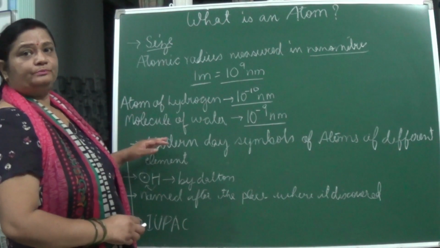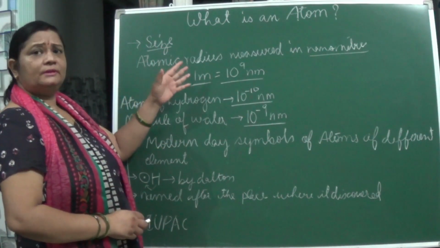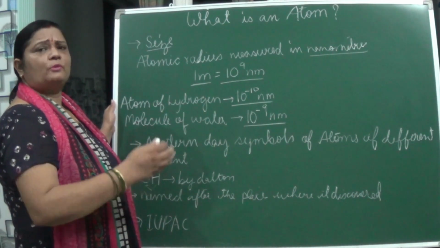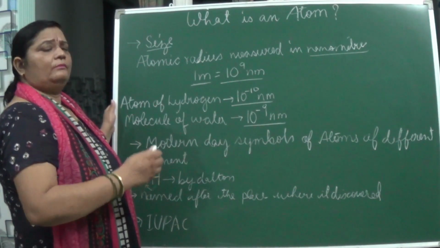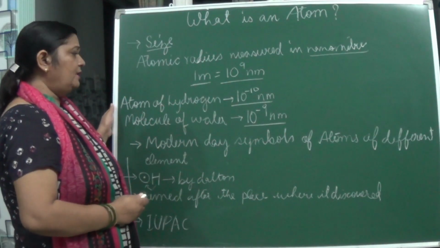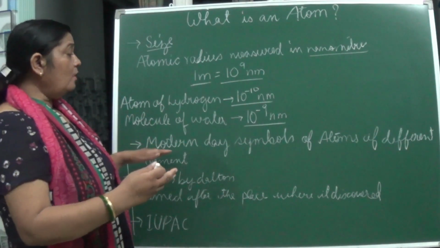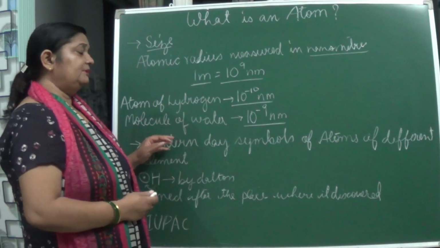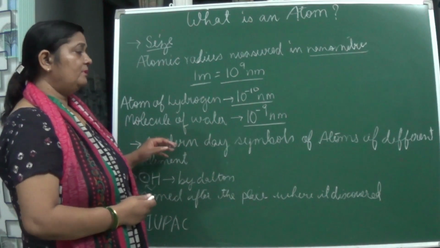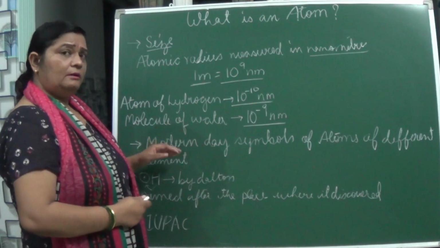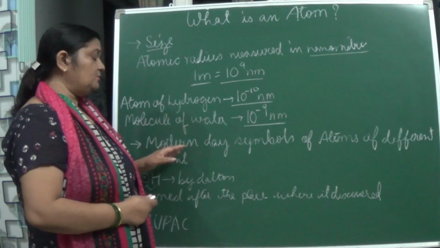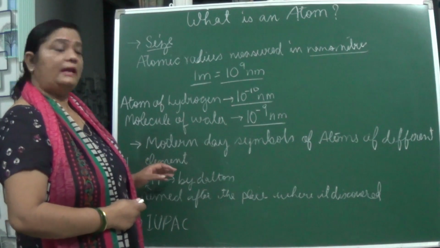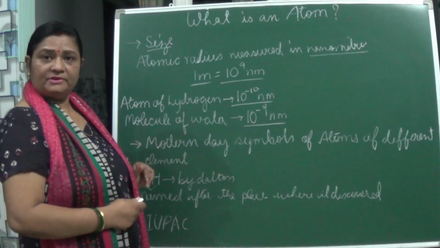Now, these atoms represent different elements actually, isn't it? Atom of sodium, atom of magnesium. So, right now we know about the symbols. Yes, the symbol of sodium atom is Na, of magnesium it is Mg. But was it like this in the first place? No. There were various steps followed in order to give the name symbols of these elements.